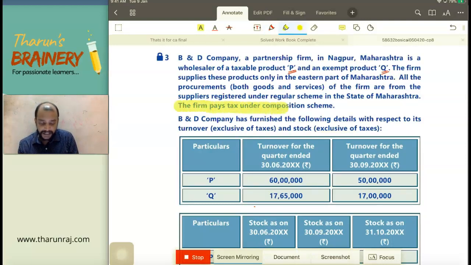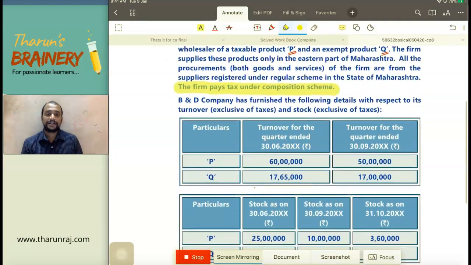So that's an important highlight to be made. The firm pays tax under composition scheme. So current year they are opting for composition scheme. B&D Company has furnished the following details with respect to its turnover exclusive of taxes and stock exclusive of taxes. So what is their turnover for the first quarter in the current financial year? First quarter, what is their turnover? P and Q, 60 lakhs and 17 lakh 65,000. That is the turnover for the first quarter, Q1.